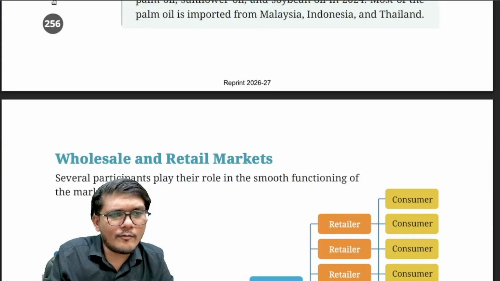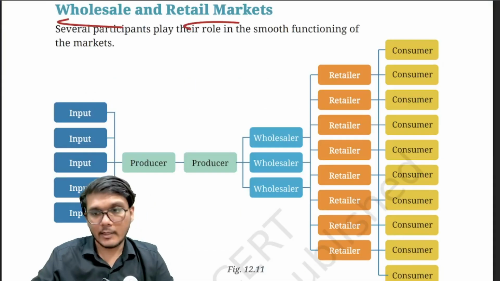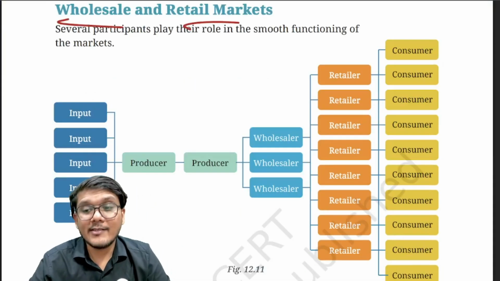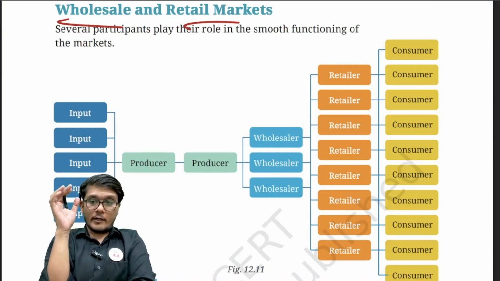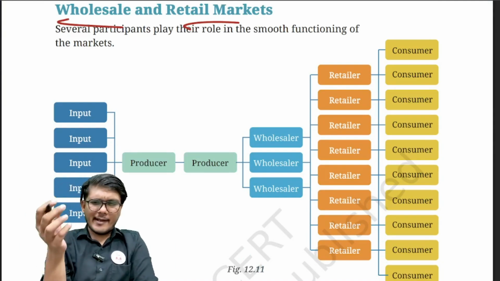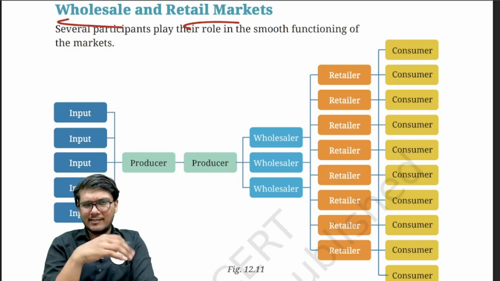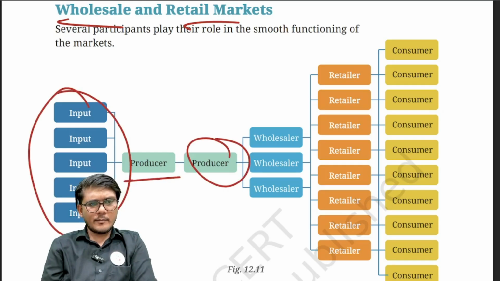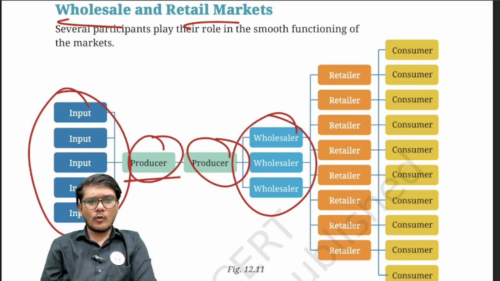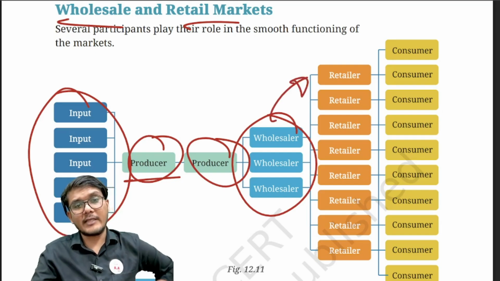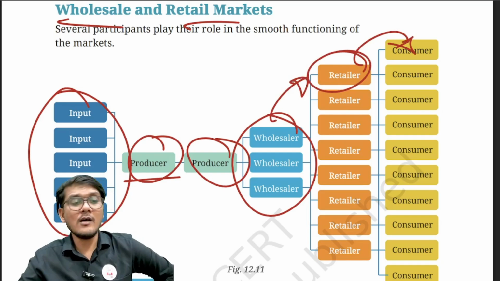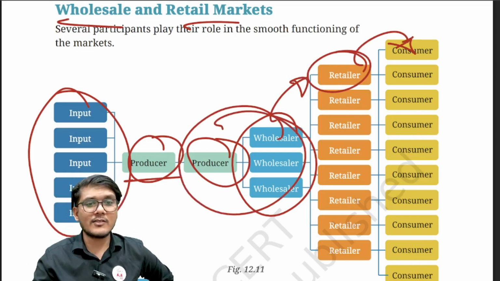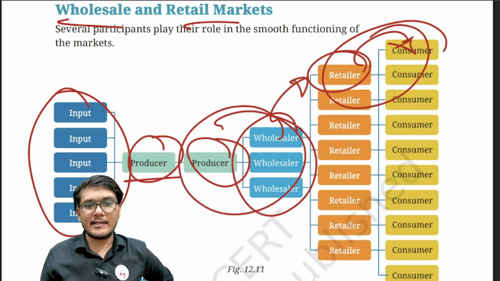Now there is another type of market which is the wholesale and the retail market. Wholesale is a market where you buy things in big, huge quantity. And retail is a market where you buy in small quantity, because that is bought for personal consumption. So what happens? The producer uses input and produces things. There can be multiple producers. They sell it to the wholesalers. They would not directly sell it to the individual consumer. They would sell it to the distributors. Then the distributors may give it to the retailers, and then the retailers would sell it to the consumers. So this is the wholesale transaction, and this is the retail transaction.